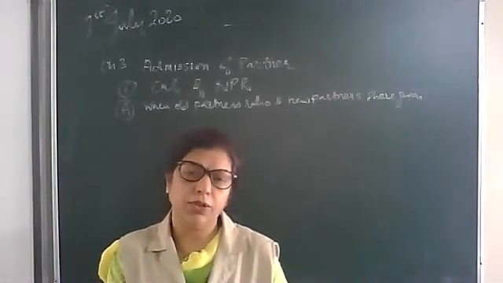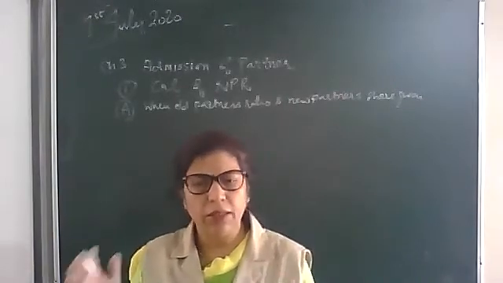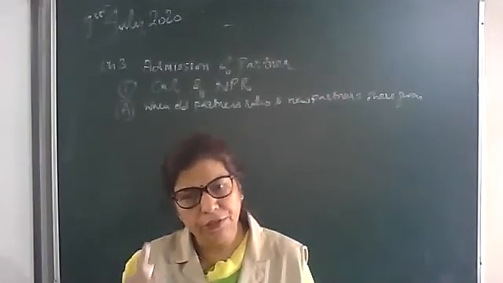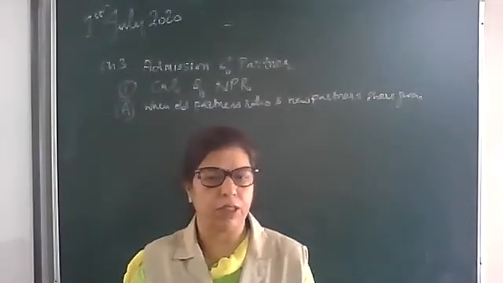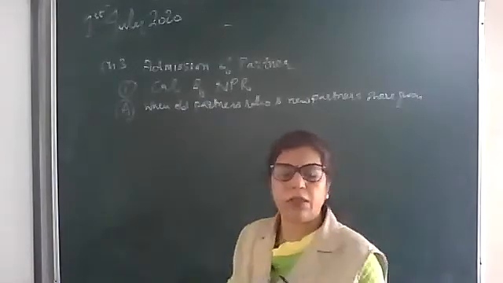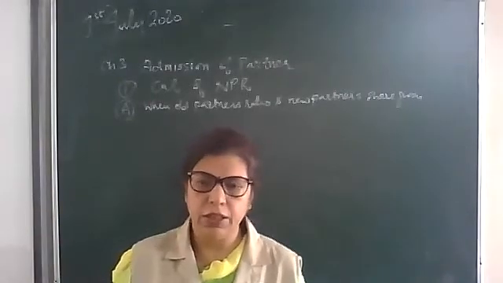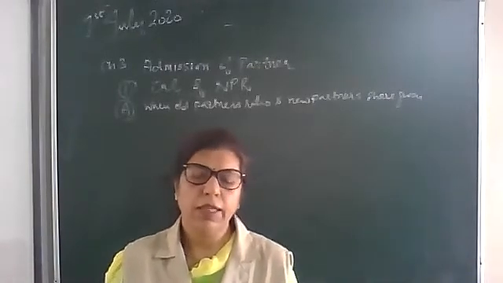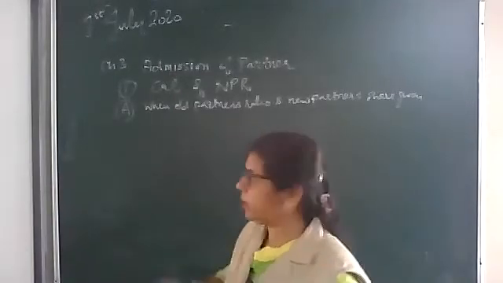Why is it necessary to calculate the new profit sharing ratio at the time of admission? Because when a new partner comes, he will also share the profits, and in the future the firm will divide the profit in the new profit sharing ratio. So when the old partners' ratio is given in the question as well as the incoming partner's share, we have to solve it in 3 steps. I am explaining by giving a numerical example.